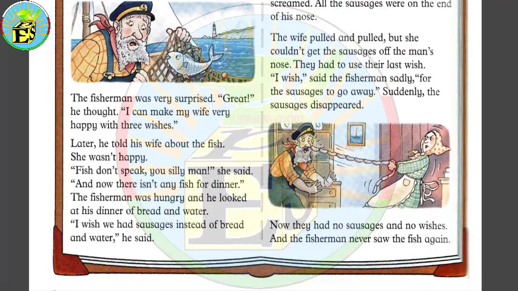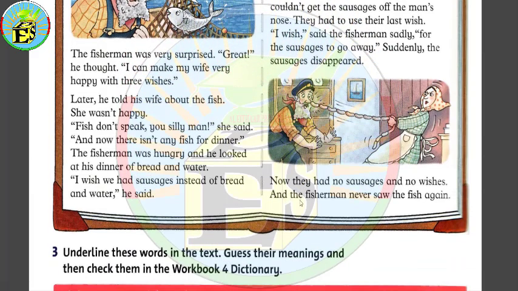The wife pulled and pulled, but she couldn't get the sausages off the man's nose. They had to use their last wish. "I wish," said the fisherman sadly, "for the sausages to go away." Suddenly, the sausages disappeared. Now, they had no sausages and no wishes, and the fisherman never saw the fish again.